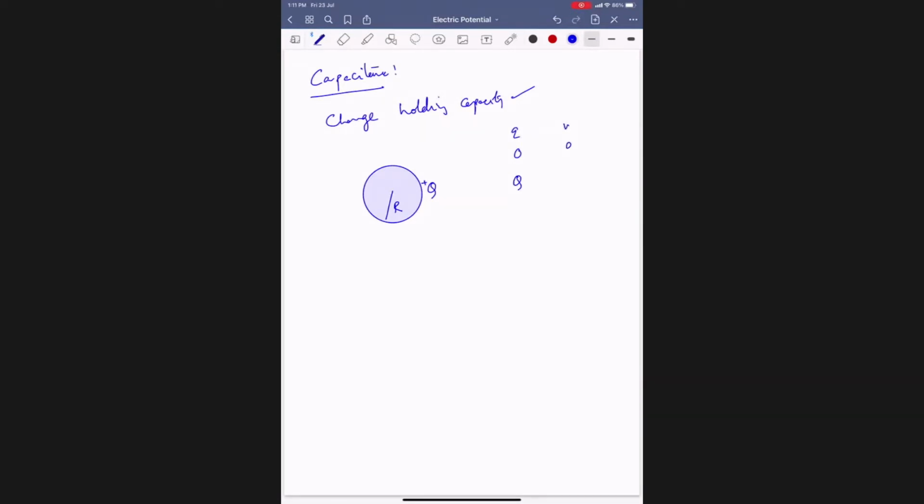Now given a charge q, potential is raised to a value kq by r. As q increases, correspondingly potential also increases.